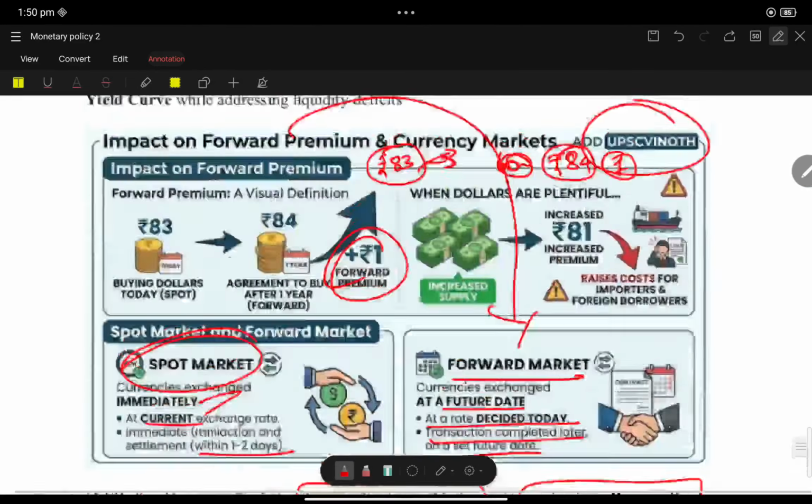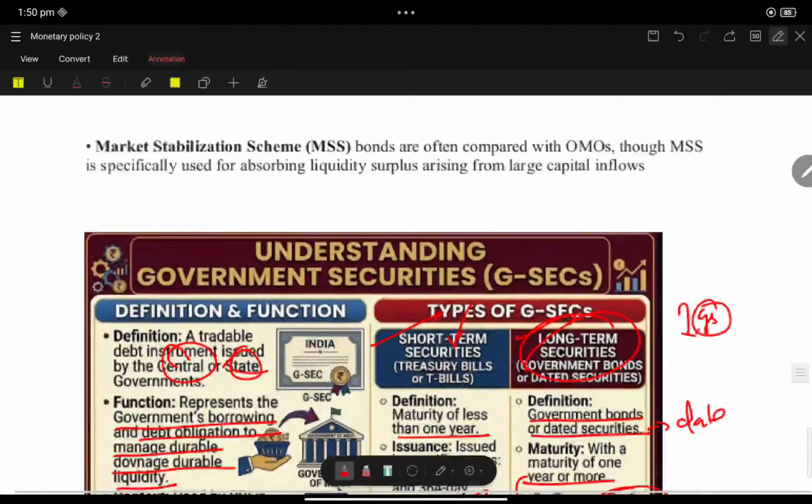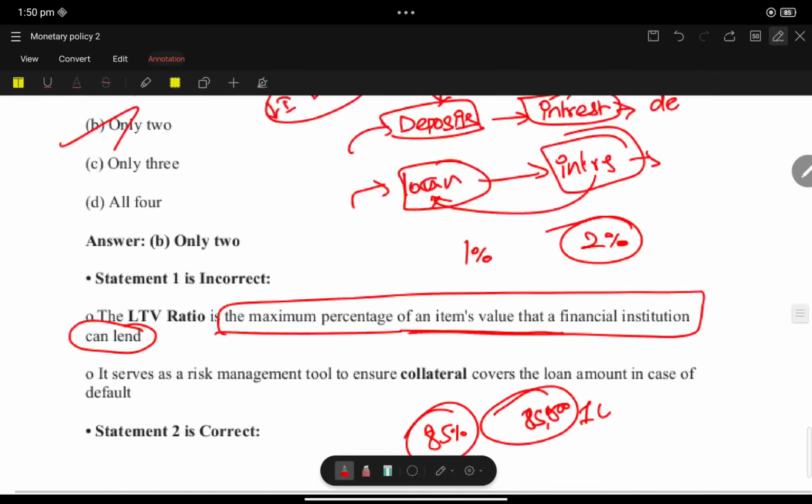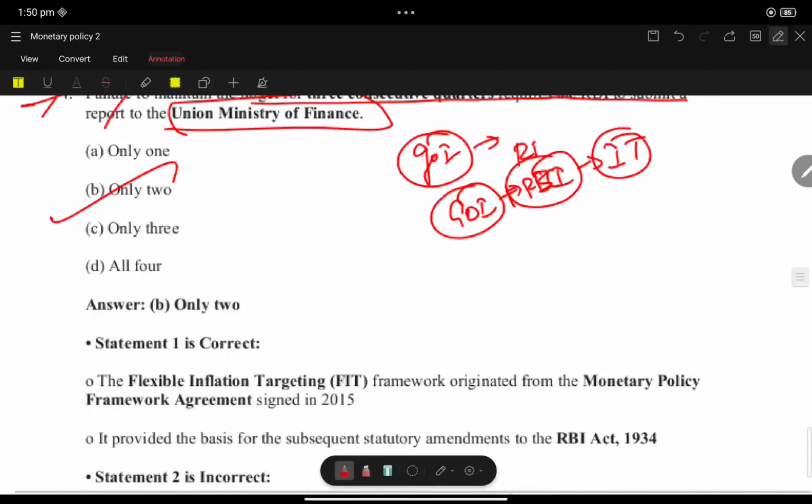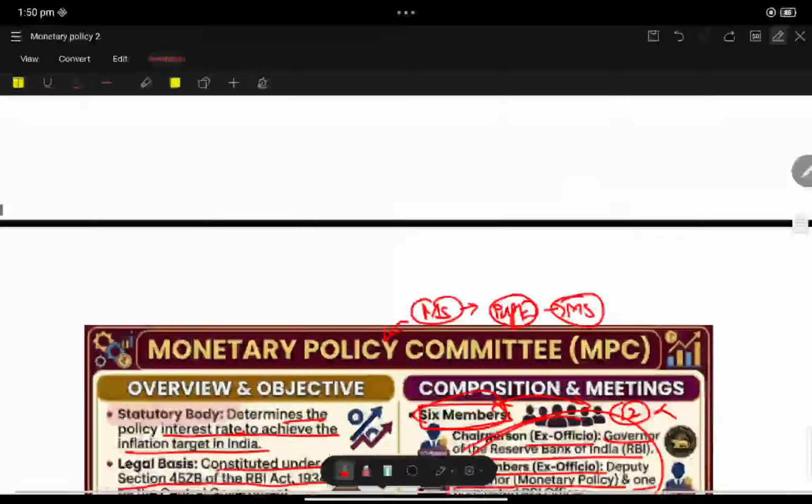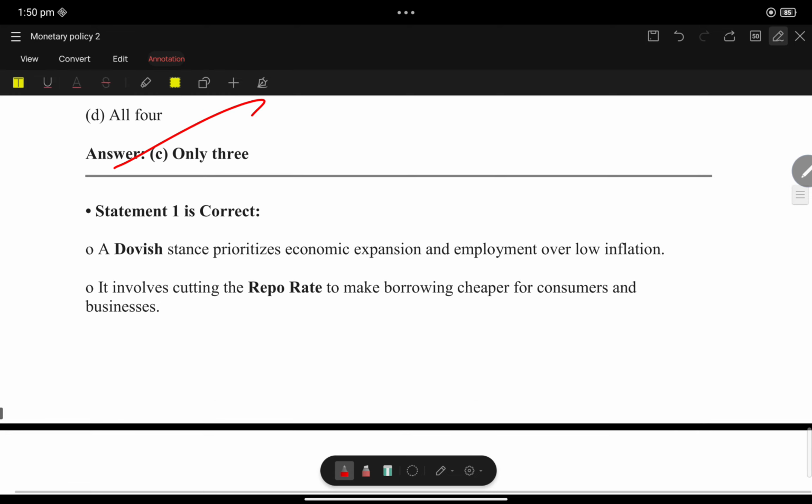So we had an exhaustive discussion with respect to monetary policy. I'm confident that we will get at least one question from this. I'm more confident. So thank you.